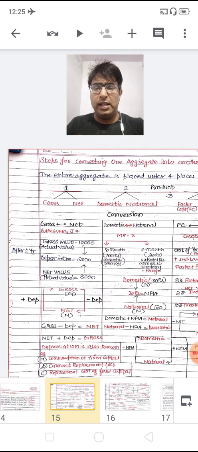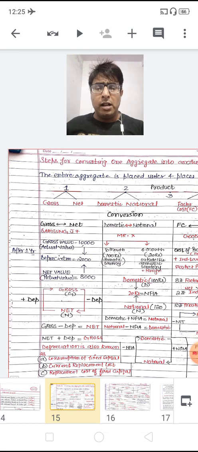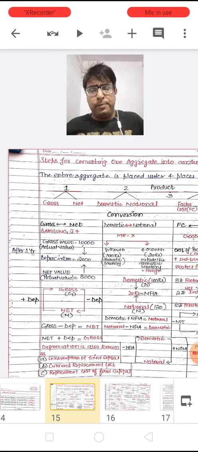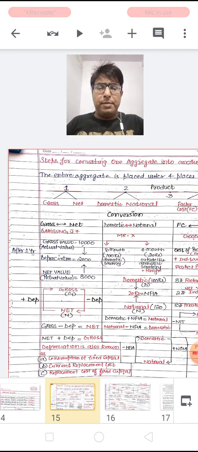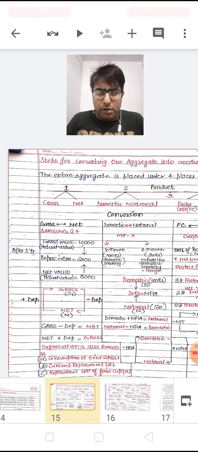You just see here on the left hand side, the first classification. Gross minus depreciation equals net, or net plus depreciation equals gross.